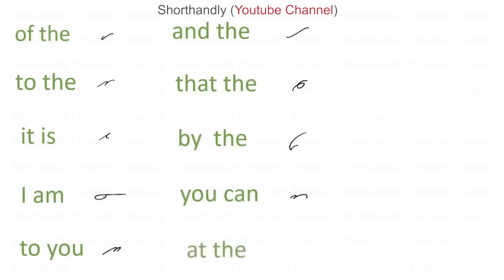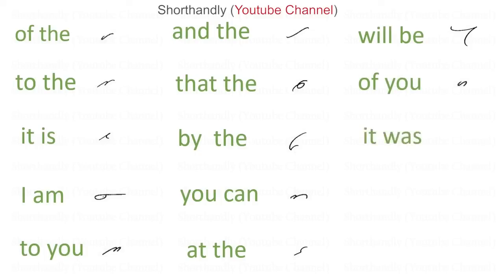Next is at the. This is made like this. Next is will be. This is made like this. Next one is of you. This is made like this. Next is it was. It is made like this. Next is he was. This is made like this.